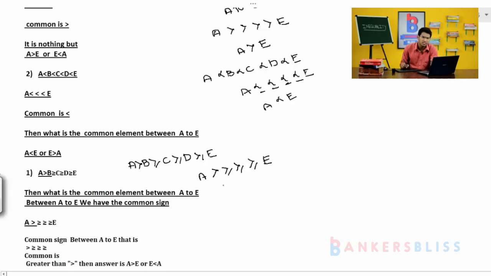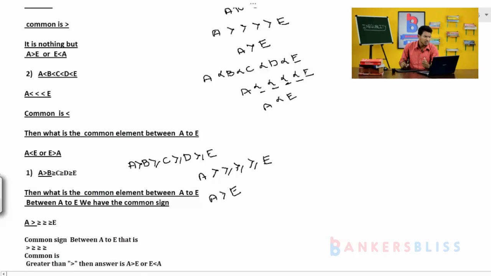Simple. What is the common here? Greater. And what is the common here? That is greater, because greater here is common, here also greater is common, here also greater is common. It is nothing but A to E, the common is A is greater than E. Is it clear?